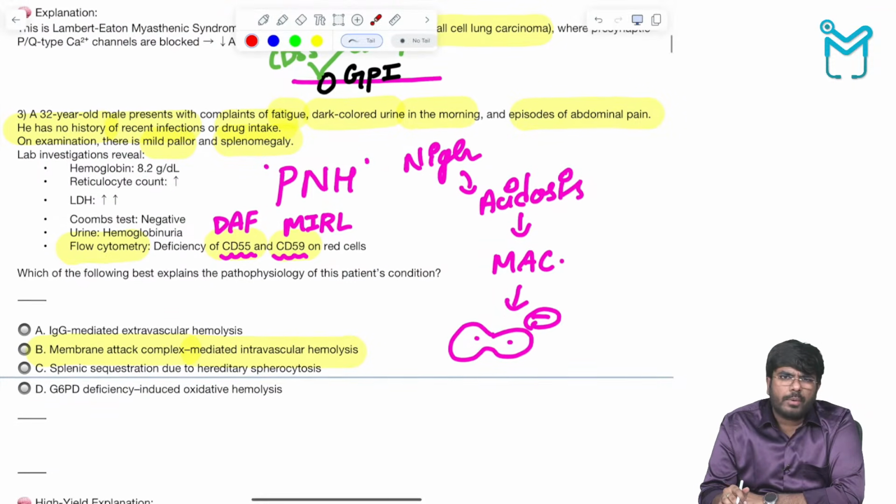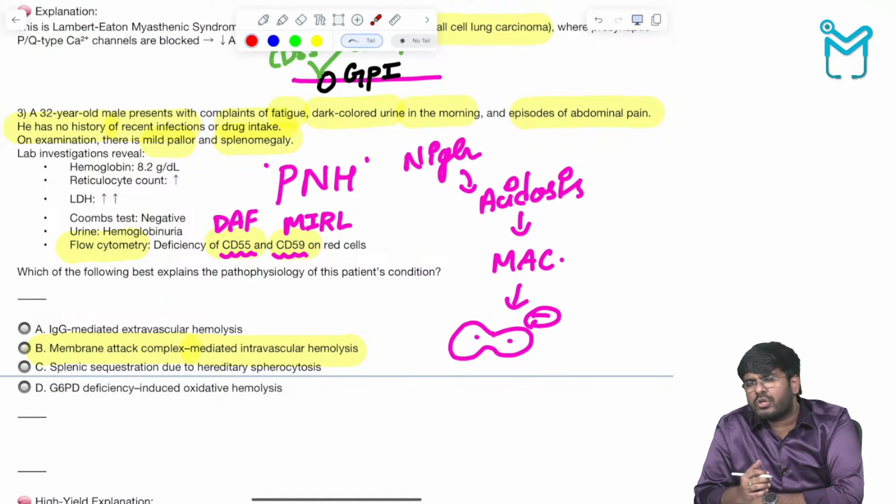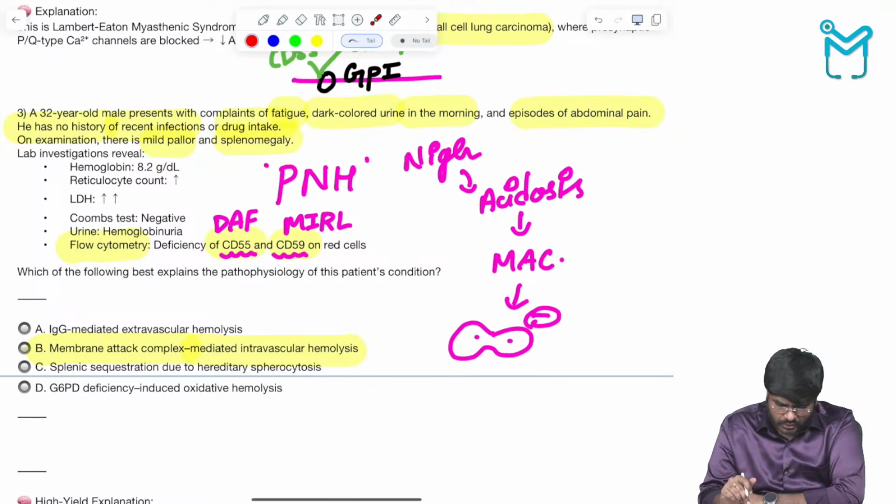Okay, what is the most common cause of death in paroxysmal nocturnal hemoglobinuria? The most common cause of death is thrombosis. Usually the patients of paroxysmal nocturnal hemoglobinuria are also going to suffer with Budd-Chiari syndrome. Portal venous thrombosis is going to be there, and that will lead to Budd-Chiari syndrome, and that is one of the most common causes of death in paroxysmal nocturnal hemoglobinuria.